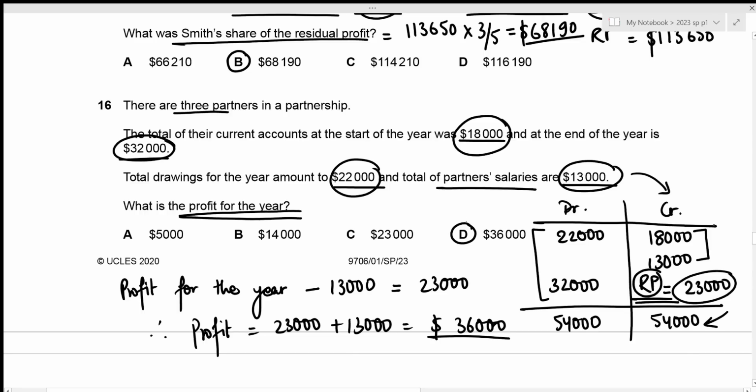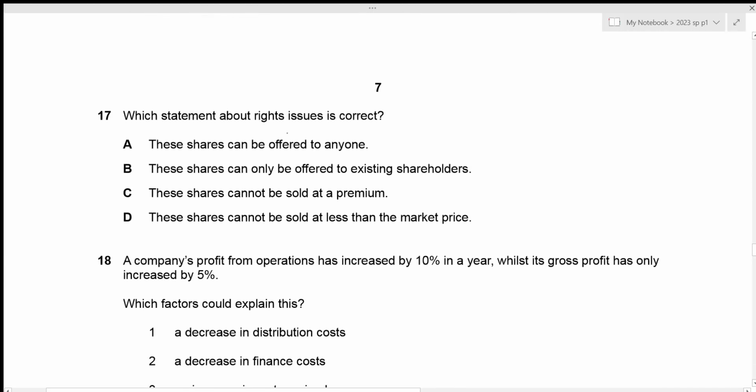Now we can move towards question number 17. Which statements about rights issues is correct? The first one is that these shares can be offered to anyone. That is incorrect because rights shares can only be offered to the existing shareholders. The second one is that these shares can only be offered to existing shareholders. That is true. Then we have these shares cannot be sold at a premium. That is incorrect because we can issue rights shares at a higher value than our nominal rate. And finally, we have these shares cannot be sold at less than the market price. Again, this is incorrect because we can sell the rights shares at a price lesser than the market price, which means that our correct answer is going to be B.